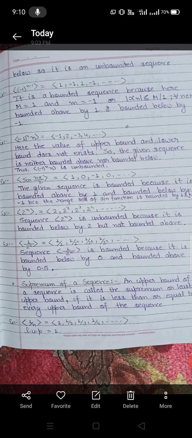Now the last example is the sequence of 1 upon 2 to the power n. In expansion form, this sequence can be written as 1 upon 2, 1 upon 2 square, 1 upon 2 cube and so on. The sequence 1 upon 2 to the power n is bounded because it is bounded below by 0 and bounded above by 0.5.